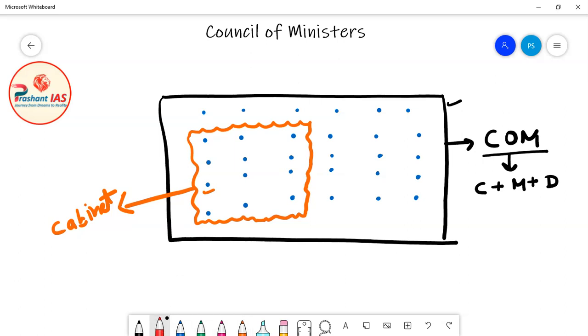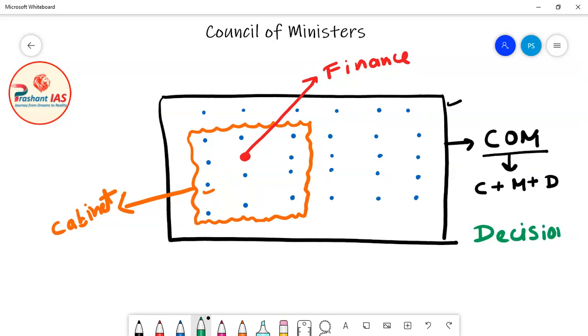Now friends, let's suppose that this minister in red color is the finance minister. Now let's suppose that a decision is to be taken regarding the finance ministry, okay? That decision may be related to a money bill, any finance bill or any other financial problem prevailing within the country.